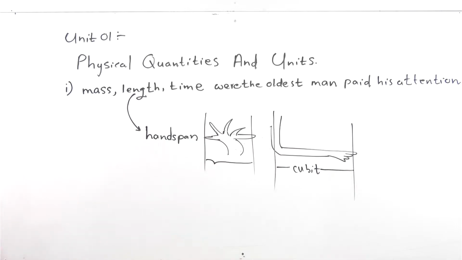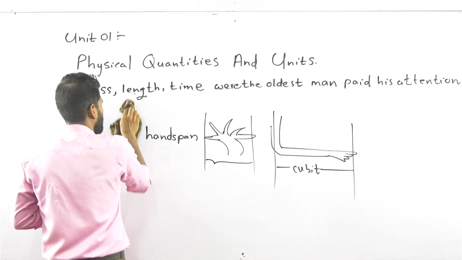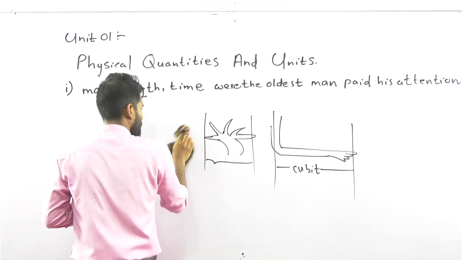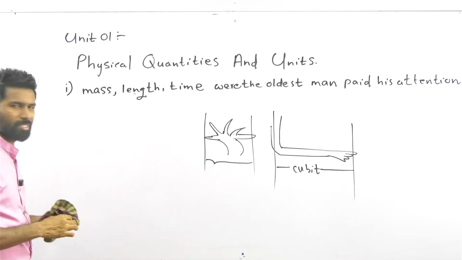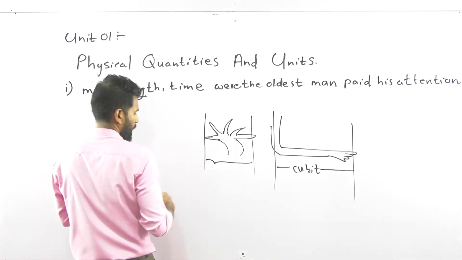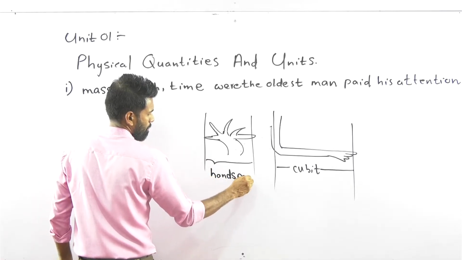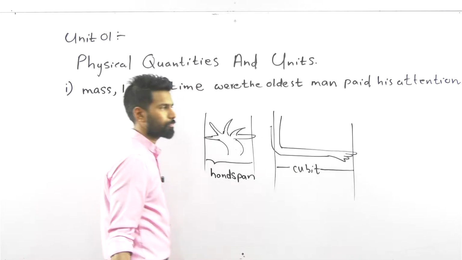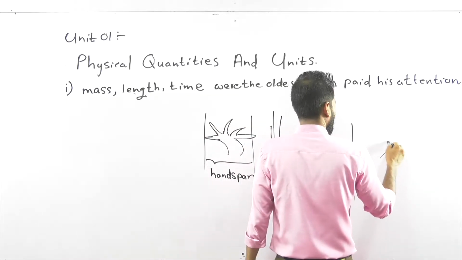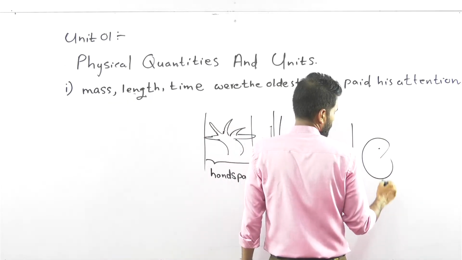Shall we just draw them? I don't need you to draw the clearest pictures that you have ever drawn. Just note them down. Handspan, cubit. And there's another very old unit, shouting distance.